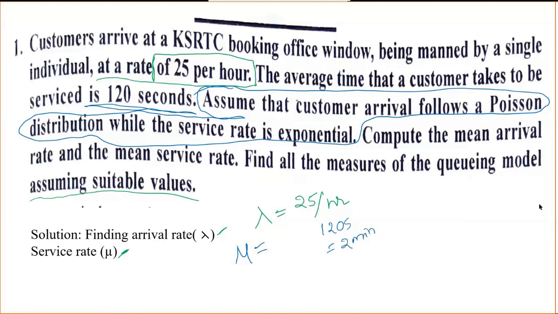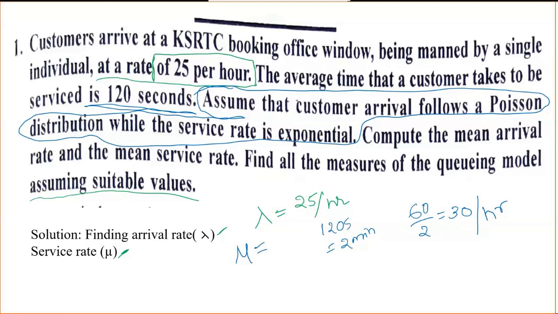In 1 hour there are 60 minutes. 60 divided by 2 is 30. It clearly shows that in 1 hour the serviceman can serve 30 people. This is the value of mu.